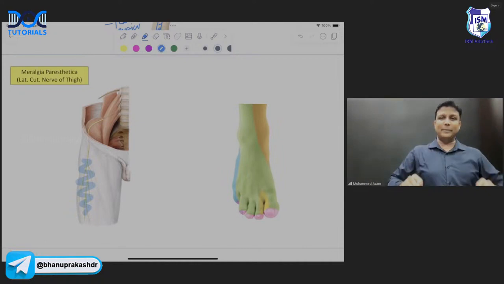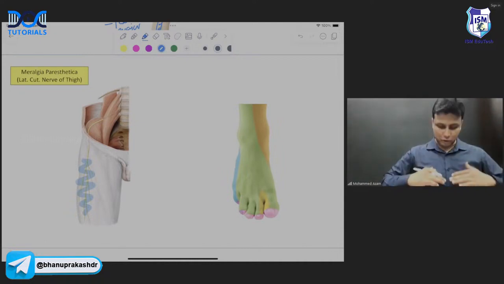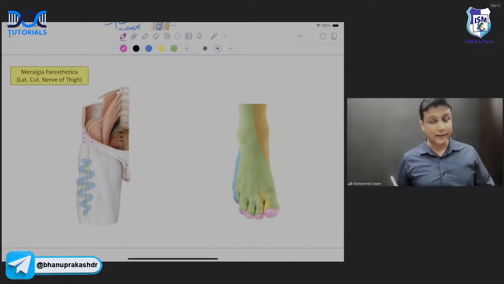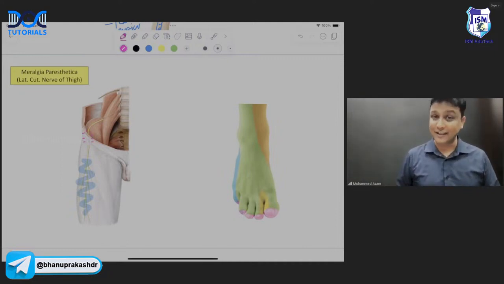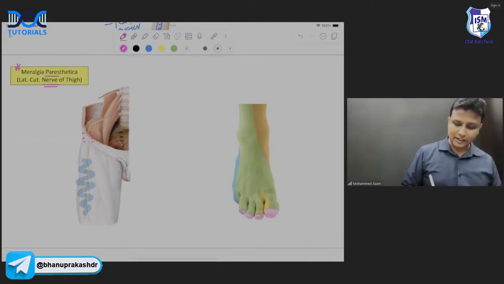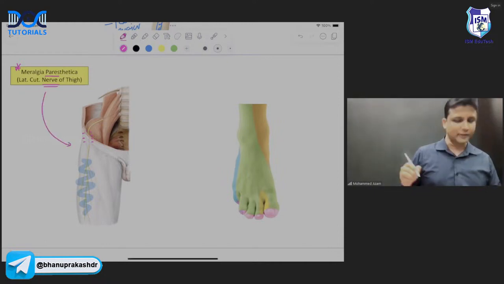But what is going to happen in the obese people? The abdomen will be protruded like this here. इसीलिए this nerve will be actually getting compressed here, sir. Near the inguinal ligament, ये compress हो जाता है. The patient will come to you with the pain and burning sensation on the lateral side of the thigh, and that condition is known as meralgia paresthetica. So which nerve is involved in meralgia paresthetica? Lateral cutaneous nerve of the thigh will be involved here, sir.